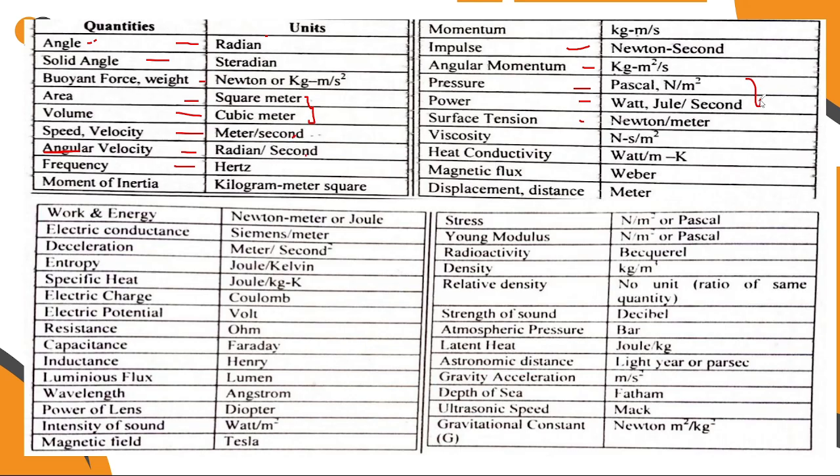Next, surface tension, Newton per meter. Viscosity, Newton second per meter square. Heat conductivity, watt per meter Kelvin. Magnetic flux, Weber. Displacement or distance, meter. Next, work and energy, Newton meter or joule. Electric conductance, Siemens per meter. Deceleration, meter per second square. Entropy, joule per Kelvin.